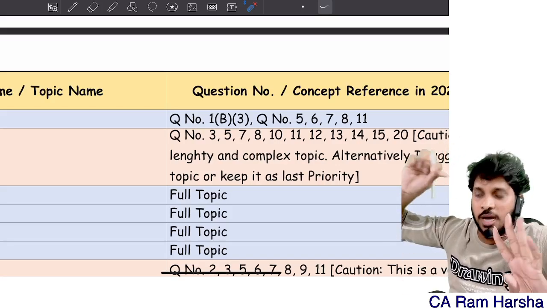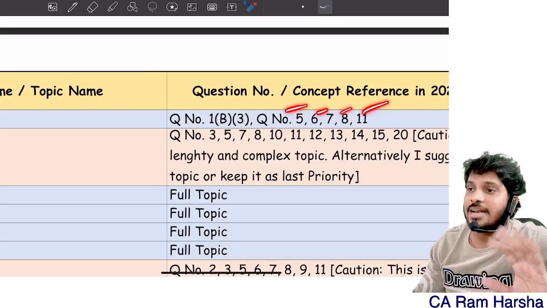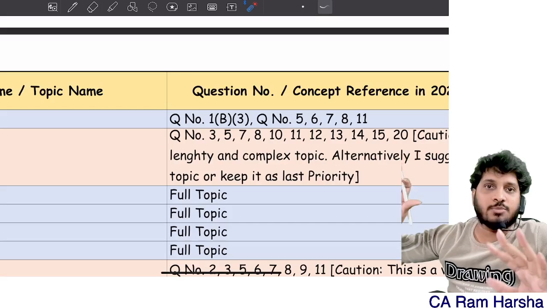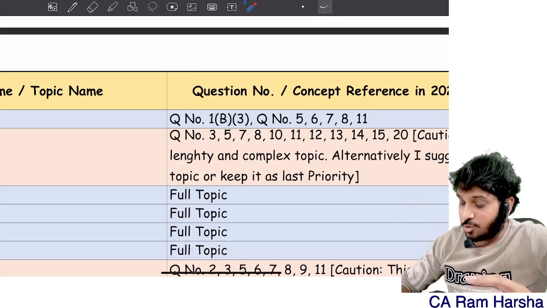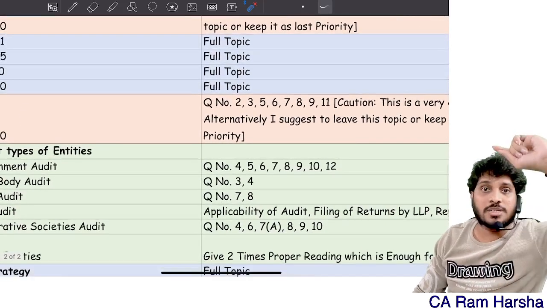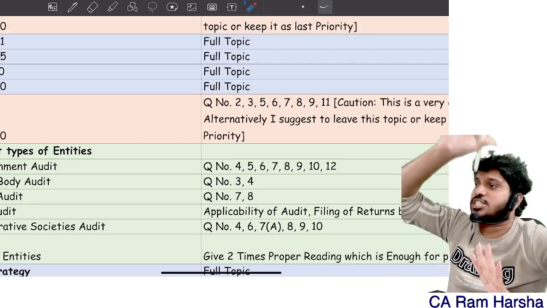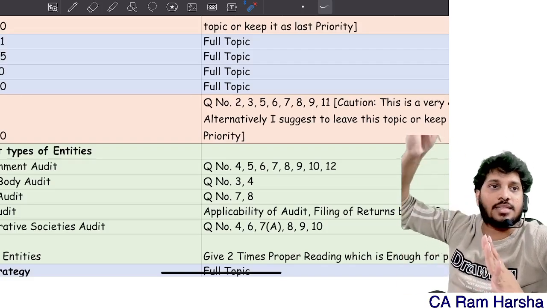That's the point actually. Only that is enough. Then 5, 6, 7, 8, 11, that's enough. Able to understand? In this, 50% content I removed. These are the topics which you must read at first and finish off. If you still have time, then you focus on the rest of the topics which are left over.